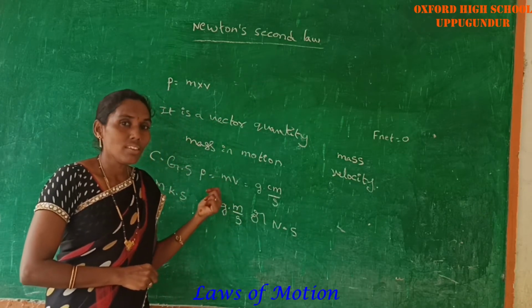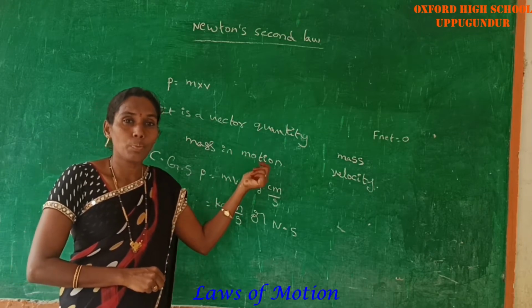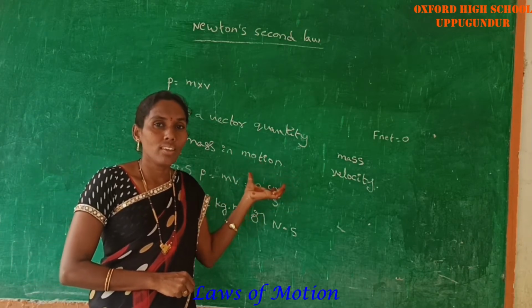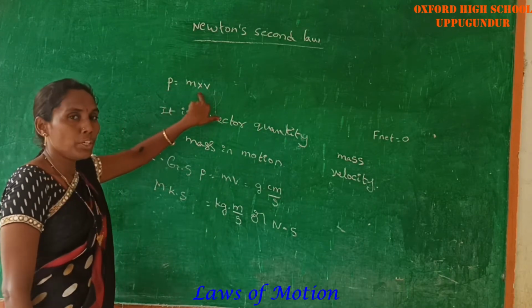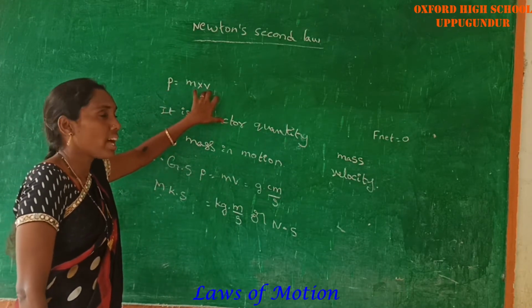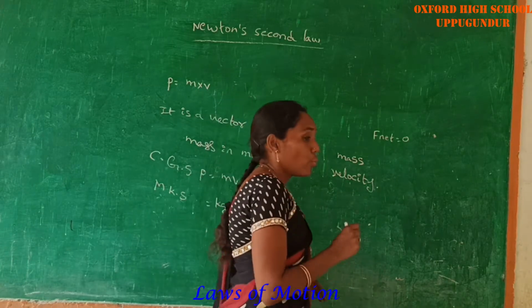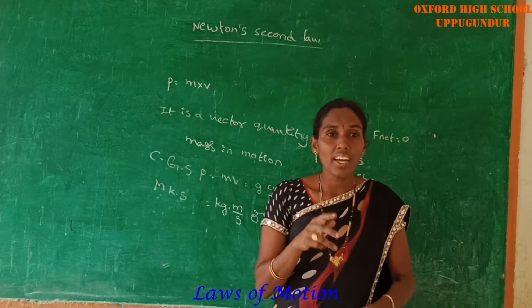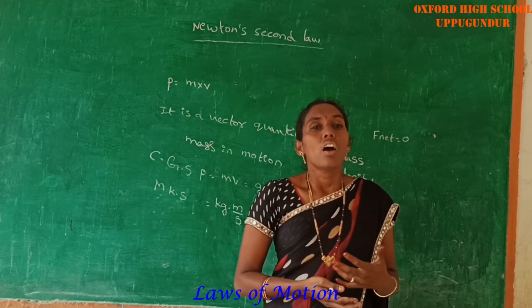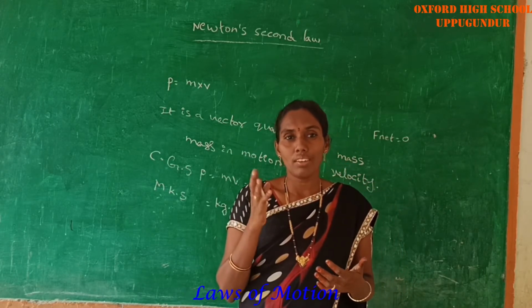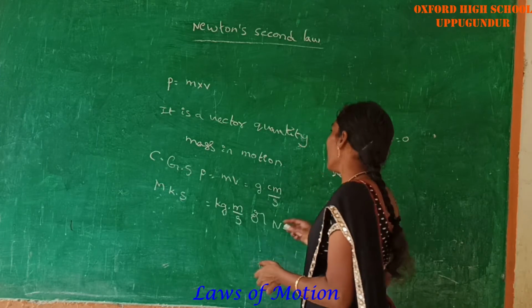Newton's second law always explains momentum. Here P is equal to m into V, mass into velocity. Next, what are the examples and activities to prove Newton's second law?